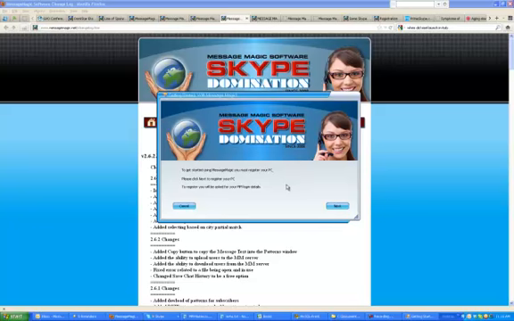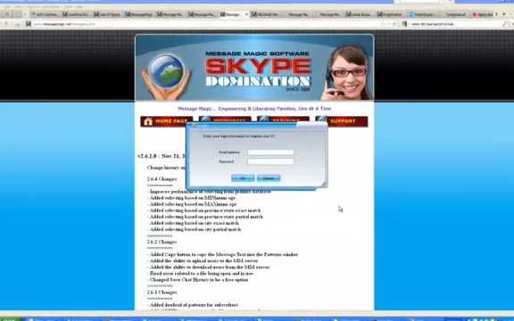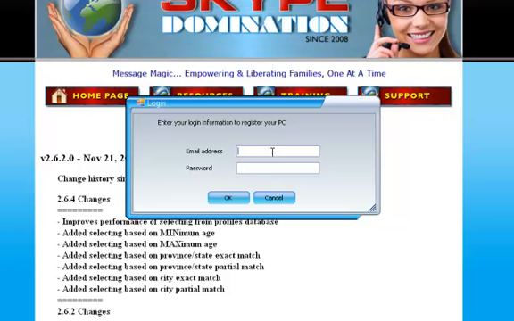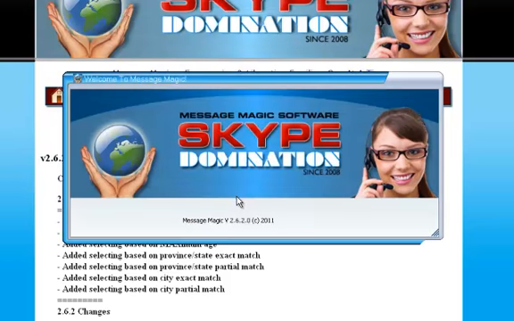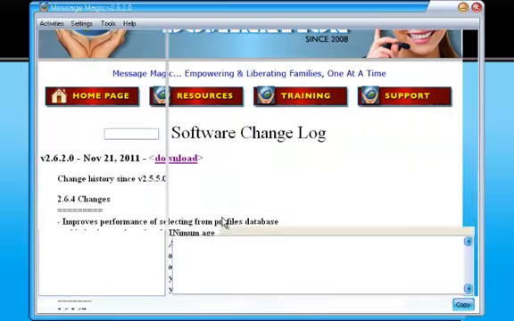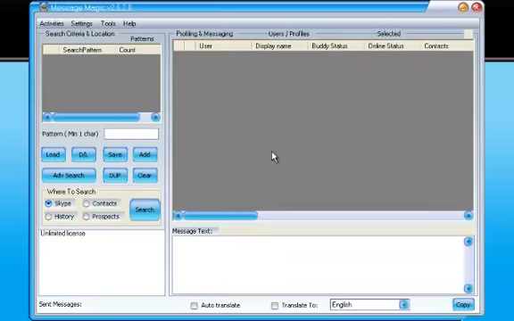I haven't installed Message Magic before, so I need to register it. It needs an email and a password, so we'll just click Next. It asks for that email and password. And then click OK. And then it'll bring up the version that we downloaded and installed. And voila, we're up and running.